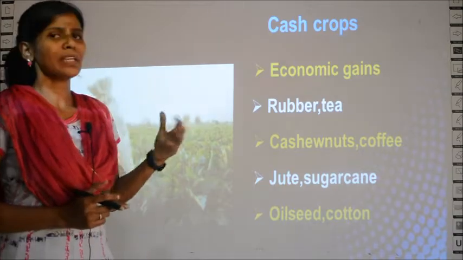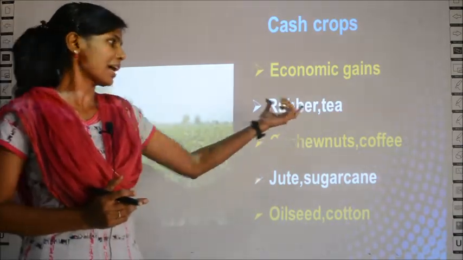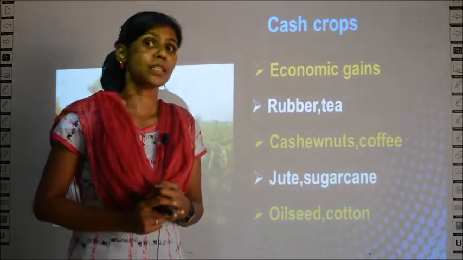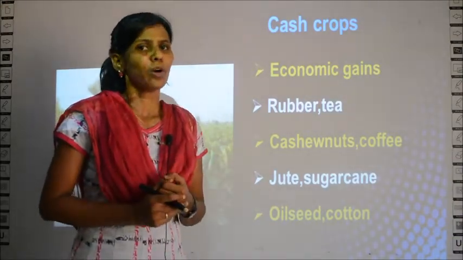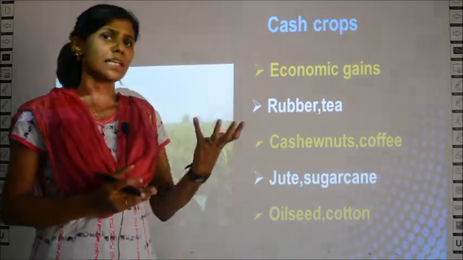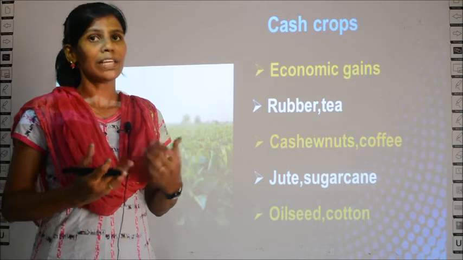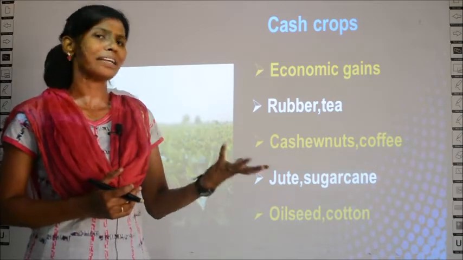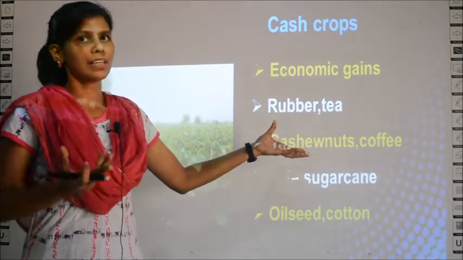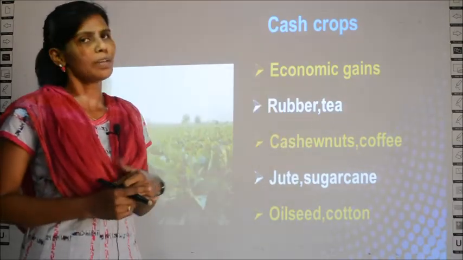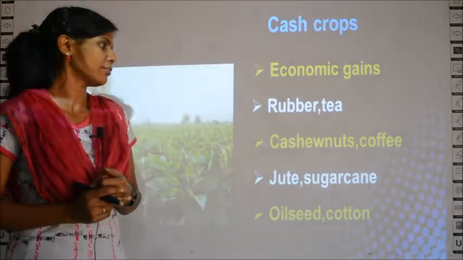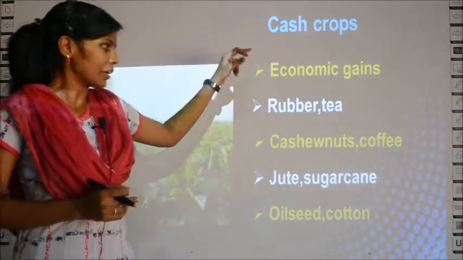Why do they all come under cash crops? You also have tea and coffee daily, right? Why is it not a food crop? Why do you consider it a money making factor? Because tea and coffee are not an essential need. You can survive without tea and coffee. With milk alone you can survive, right? Just for adding flavors we add this. So it is not an essential or a basic need, but still we use it, so it comes under cash crops. And also people make money out of it, for their survival or for their economic gains.